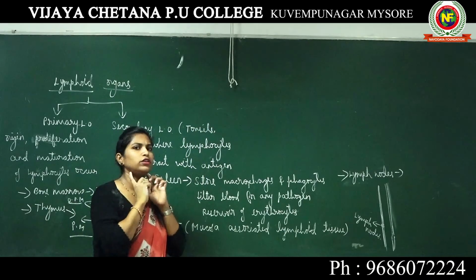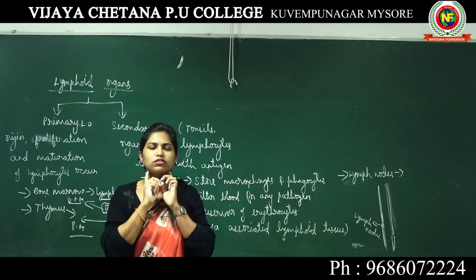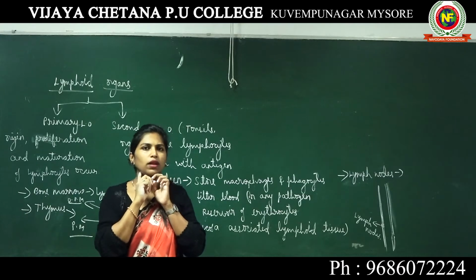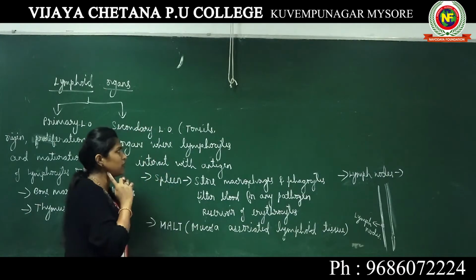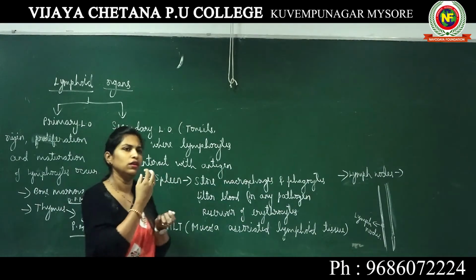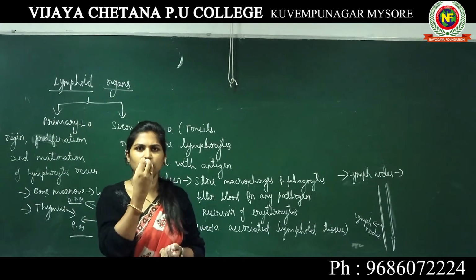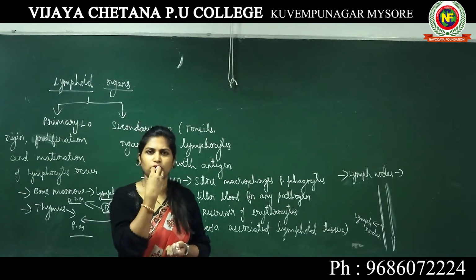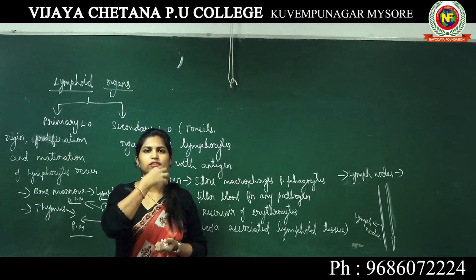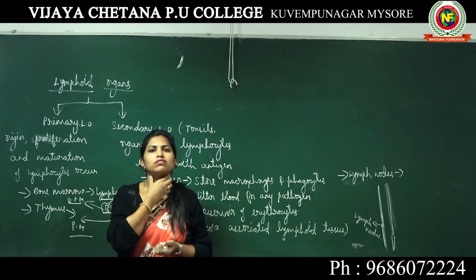Tonsils are soft tissue present on both sides of your pharynx here in our throat. They also act as secondary lymphoid organs because food and air passing through your nose and mouth have to pass through this region known as tonsils, your throat region.